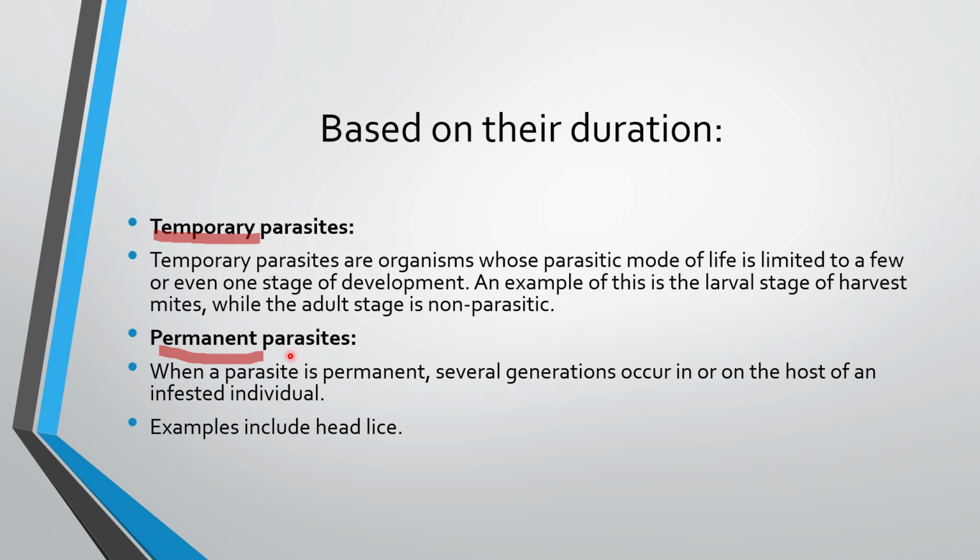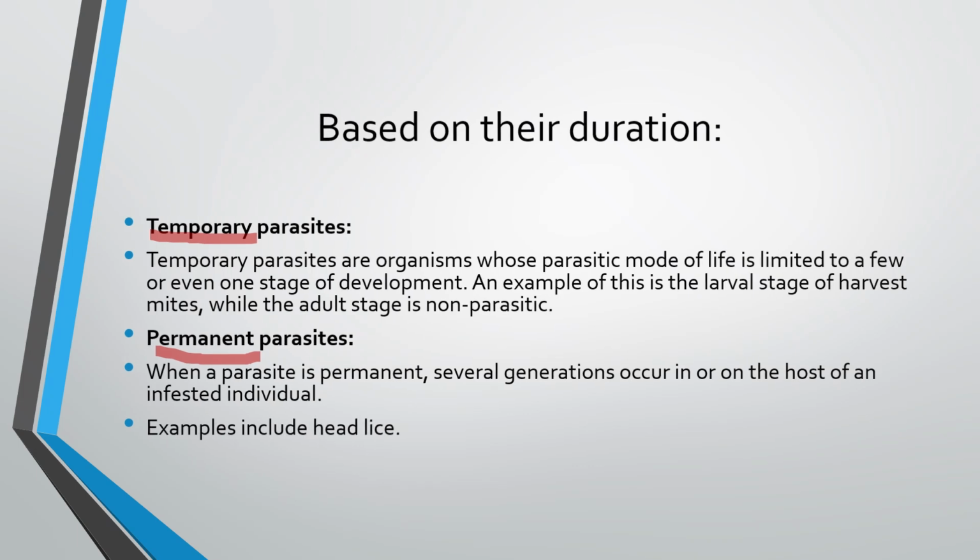Permanent parasite: when an organism lives in the host and throughout its life acts as a parasite, it is called a permanent parasite. Several generations occur on the host of the infested individual. For example, as I mentioned in the prior discussion, head lice. Head lice is a permanent parasite. It lives in the scalp of its host throughout its life, and its generations come and grow, and the next generation comes as well. So head lice are permanent parasites, right?